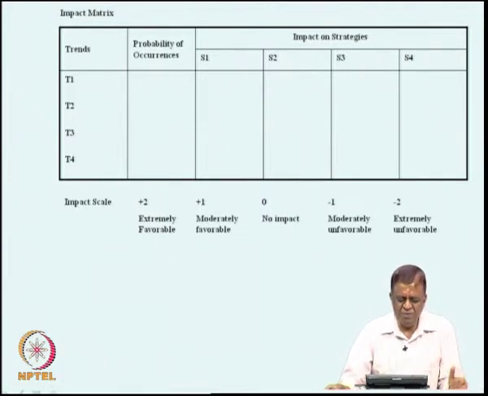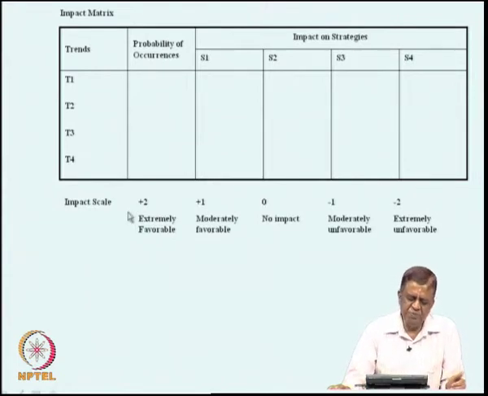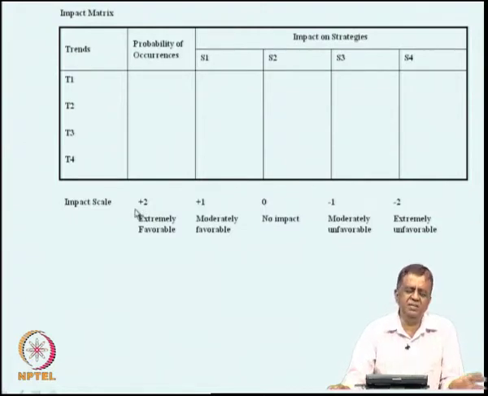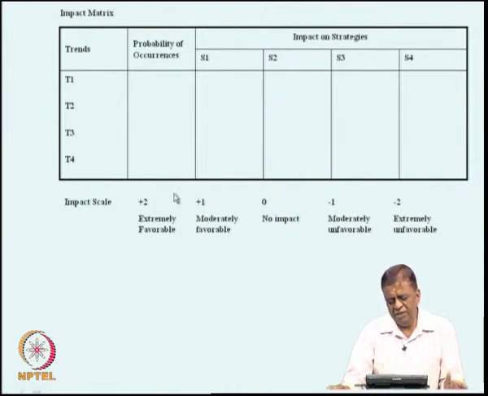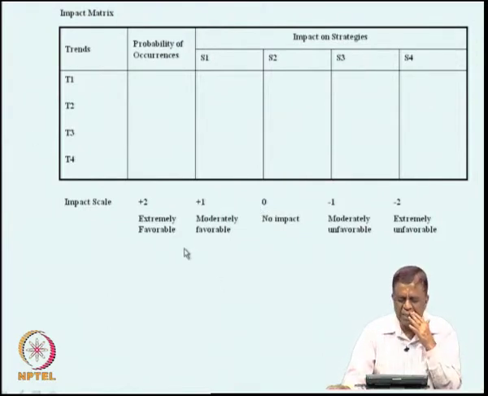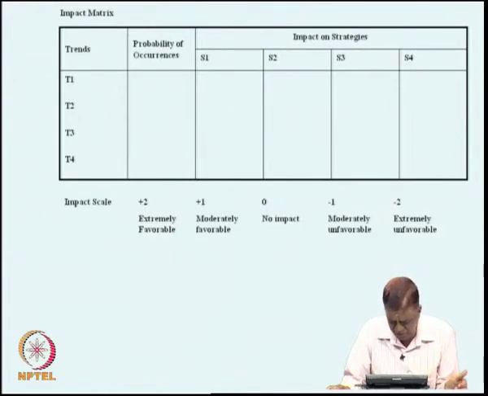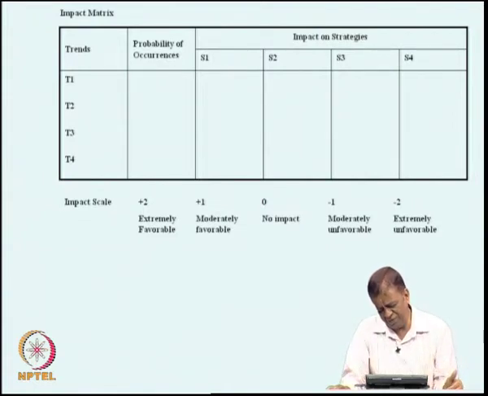For doing all this, you may make use of a scale which can be the impact scale. This impact scale is a Likert scale. What is a Likert scale? A Likert scale is a 5-point scale. Here in this particular case you are going from 0 to -2 on the negative side, and then to plus 2 on the positive side.